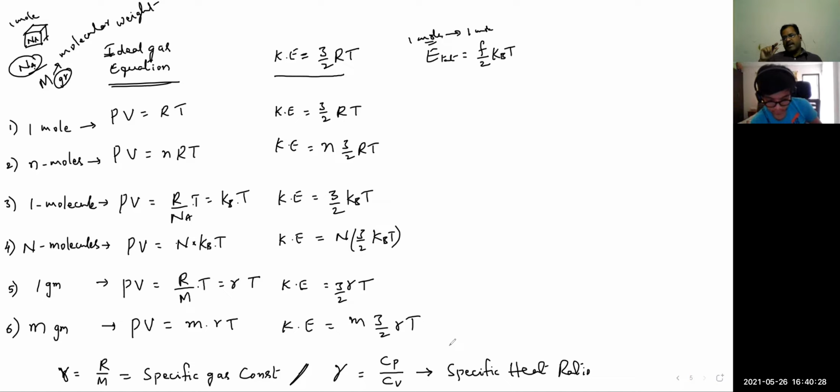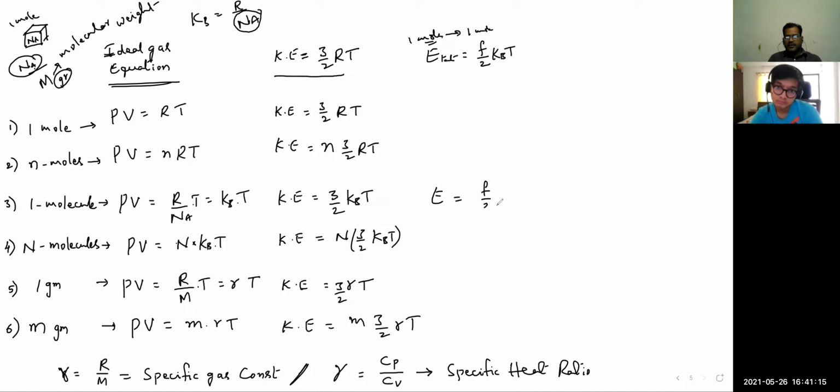For n moles, again I have given: n moles means n into F by 2 kBT. So for n moles, nF by 2, and for 1 mole, F by 2 kBT. This F by 2 kBT is also for 1 molecule or Avogadro number of molecules. That is also important. Here the Boltzmann constant kB is R divided by Na. Whenever you see kB, remember that it is per single molecule, not per Na number of molecules.